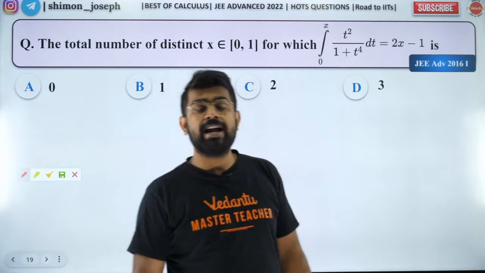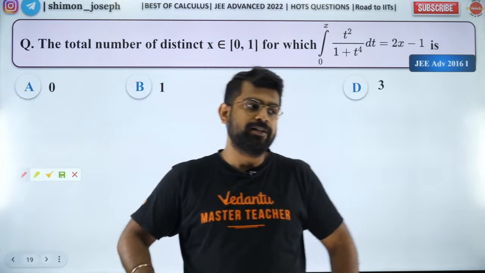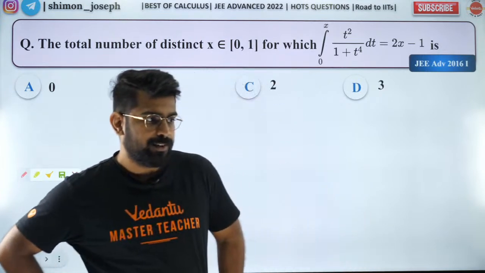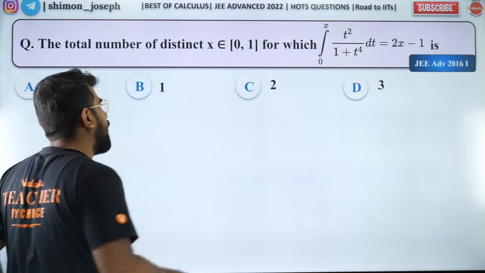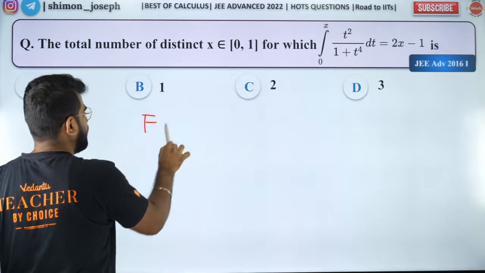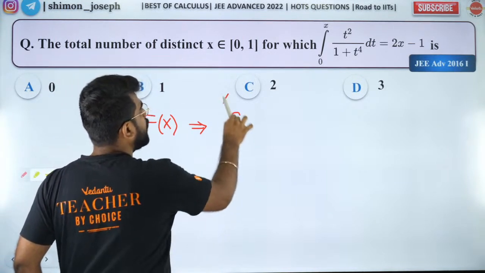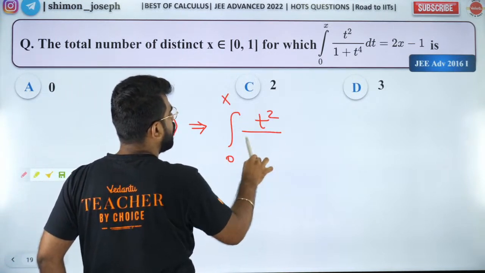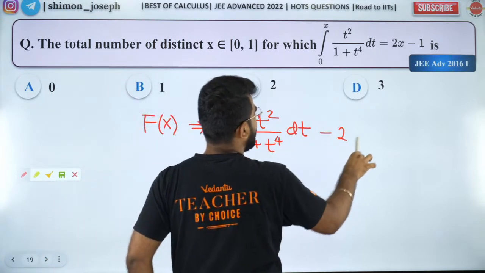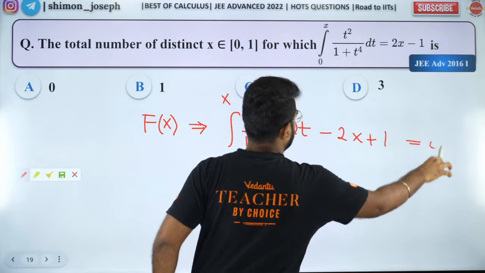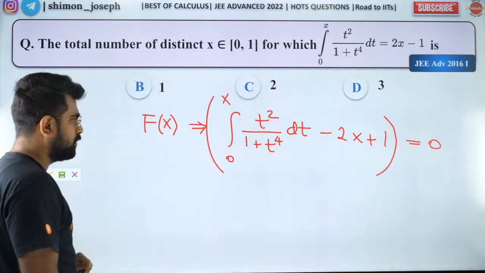So people, are you all done? Shall I discuss this question? Can we do it and move forward? Great. So what I'm going to do is, I'm going to take it as capital F of x. Capital F of x is integral 0 to x t square by 1 plus t power 4 dt minus 2x plus 1. So we need to find the number of distinct roots of this.